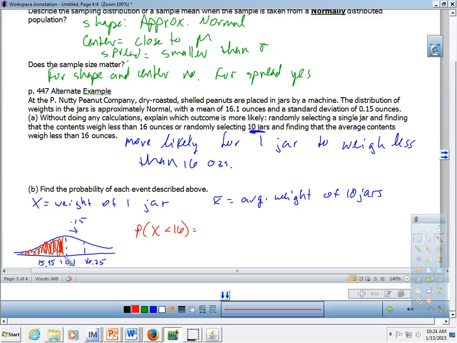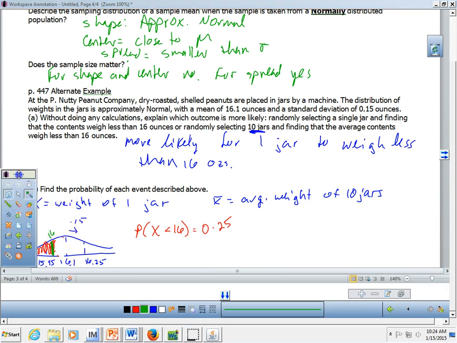The mean is 16.1, standard deviation is 0.15. We type that in, and we get, actually, this says 0.25. Oh, okay, which actually makes sense. If you look at where I shaded this curve, 16 would actually be closer to the 15.95, so it would actually probably start about right here. I don't need this part, so that actually might make a bit more sense. So 16 is going to be about right here, okay?